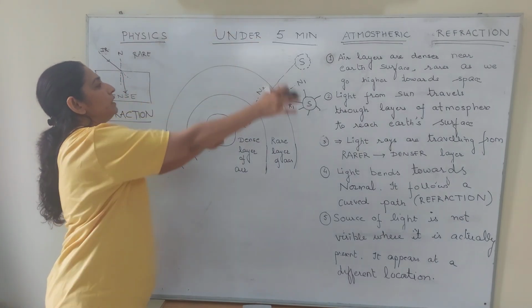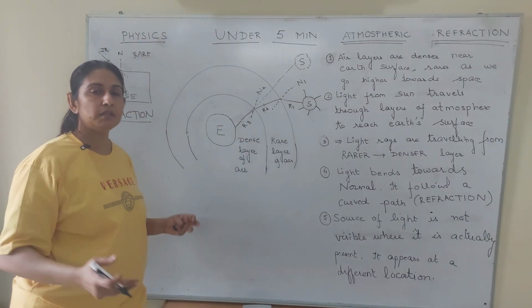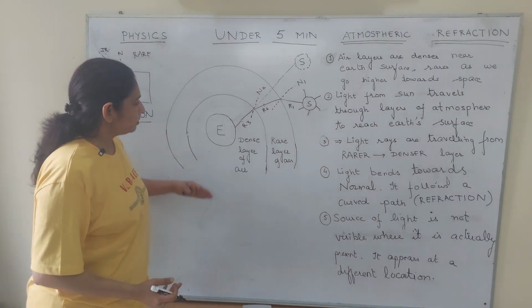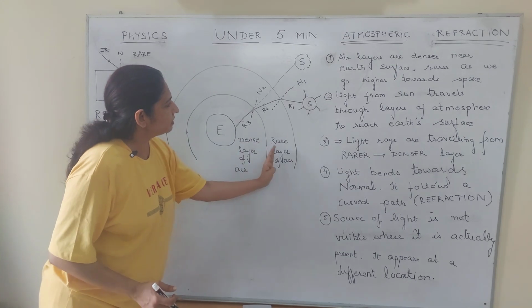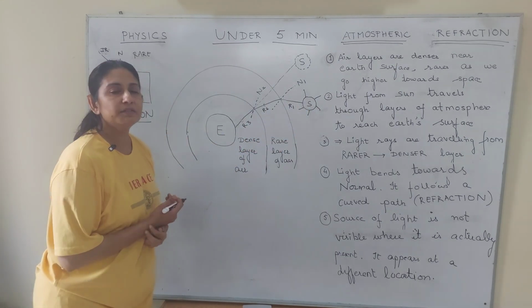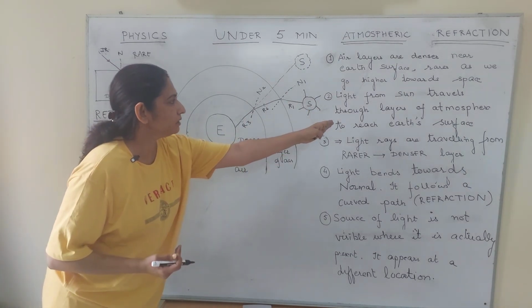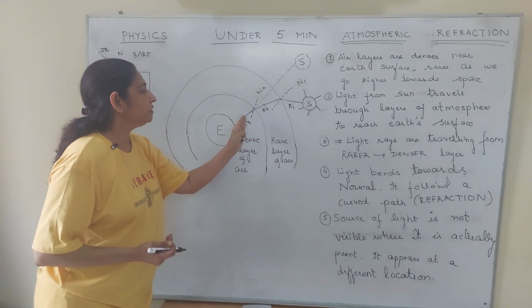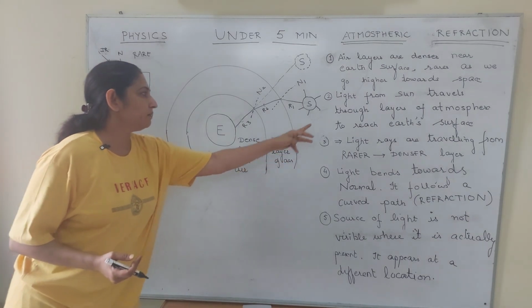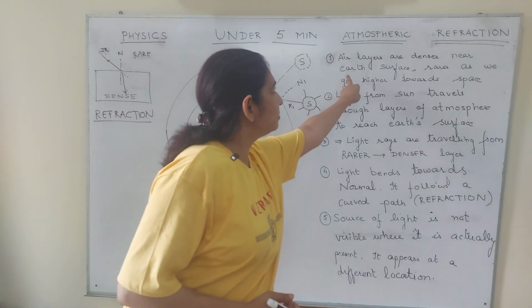If you go further away, the next layer, exosphere, will become even more rarer. So this is dense, this is rare. So the sun's light is traveling from where? It is coming from here. That means it's coming from rare to little denser to more dense. It's traveling from rare to dense.